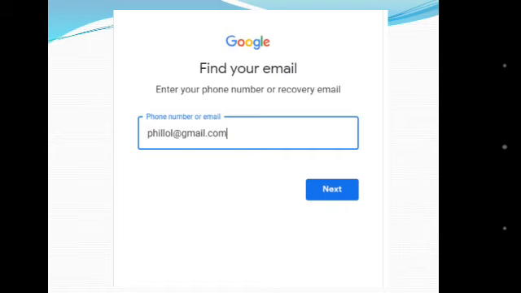This is a unique electronic post office box address on a network where email can be sent. This unique address is known as an email address. There are some components of this address. Here, philol is the username, @ is used for separation, and gmail.com is the host or domain name.